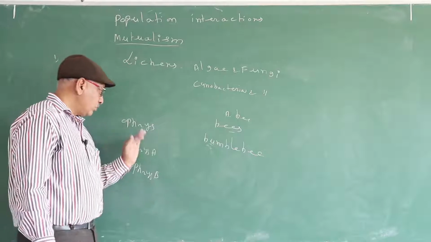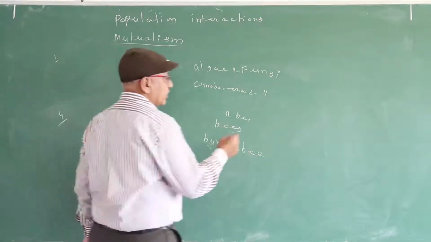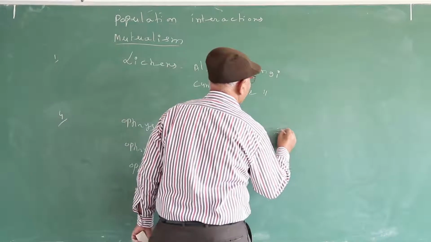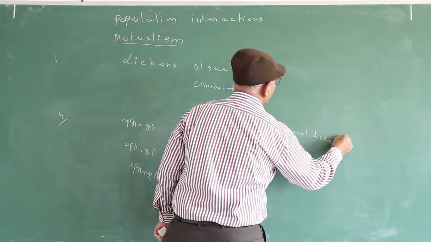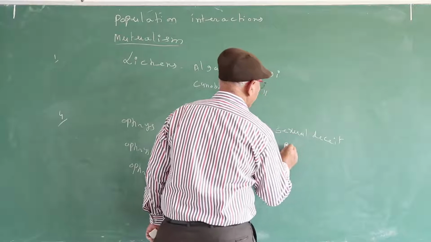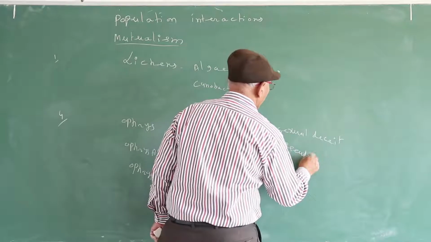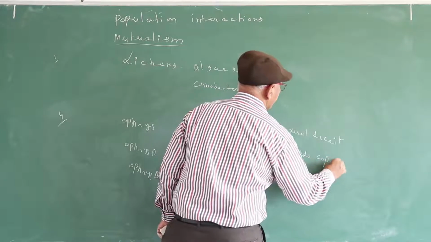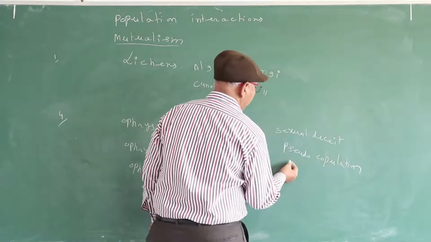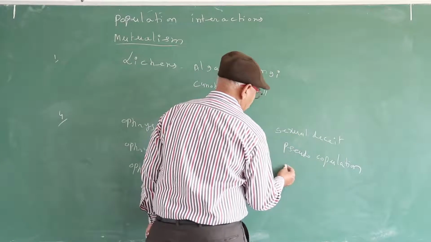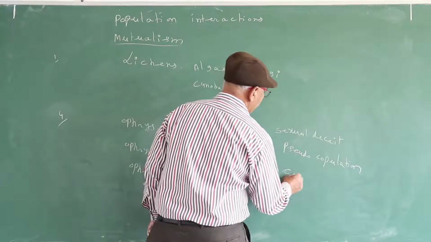So, this association exhibits sexual deceit, pseudo-copulation, and co-evolution.